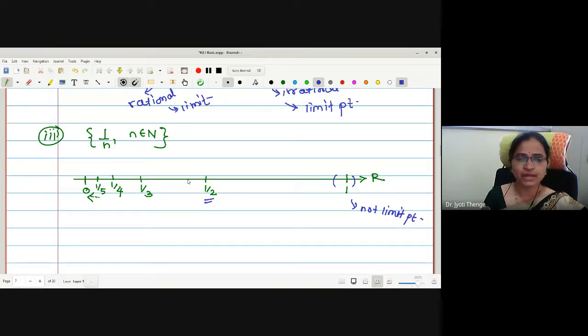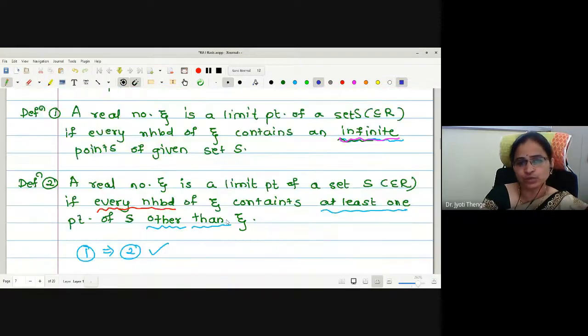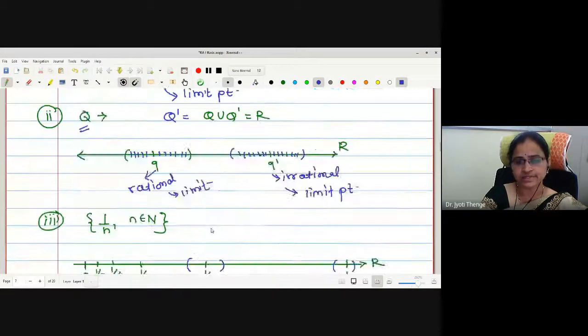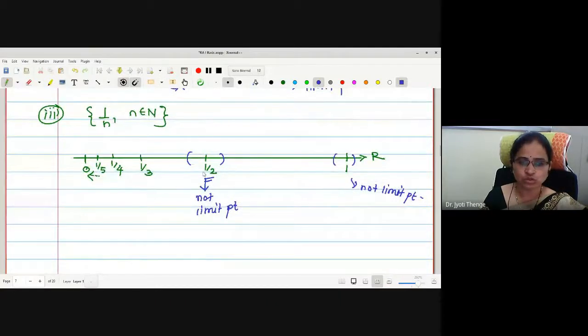What about half? If I plot a neighborhood here like this, how many elements of this given set will it contain? No element again, because the next element is here, the previous element is here. Therefore, this is also not a limit point. One can use any of the two definitions. I am checking with the second definition now because I want at least one element other than zeta. Therefore, this 1 by 2 is not a limit point.